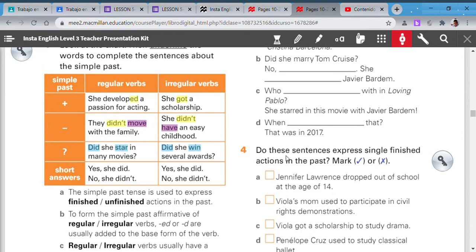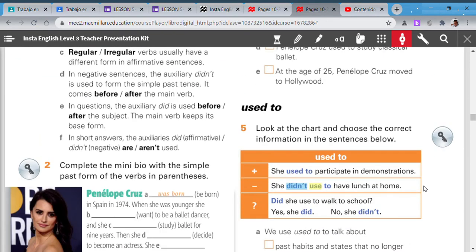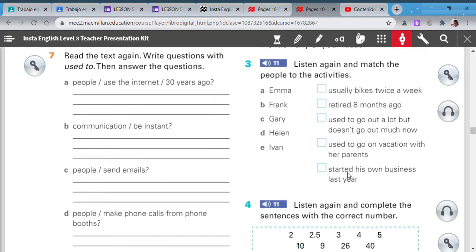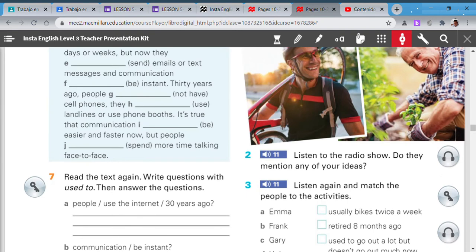So, my advice for you is to practice the verbs, regular and irregular verbs, and then you will be ready for the following activities.